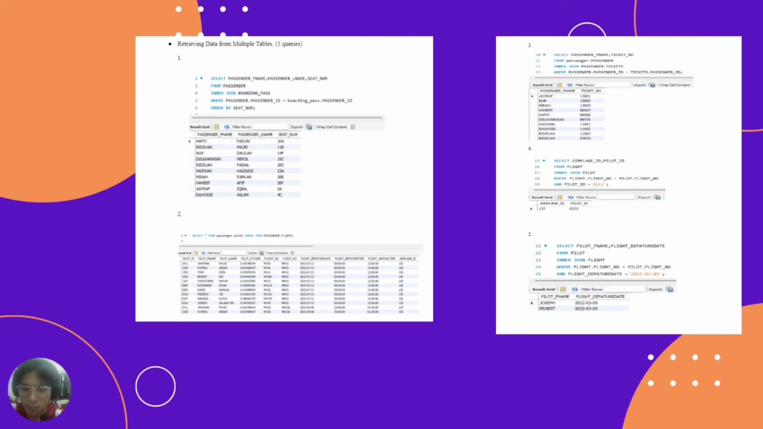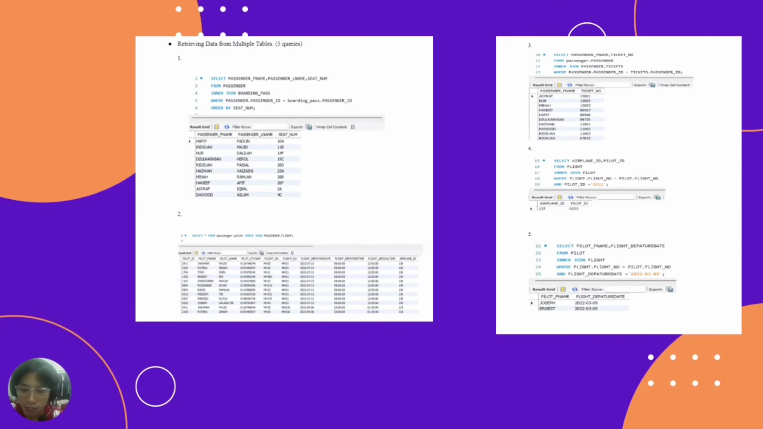And then the third one is select passenger first name, ticket number from passenger join ticket, where passenger ID equals ticket passenger ID. From this table, we can see the passenger first name and then the ticket numbers.